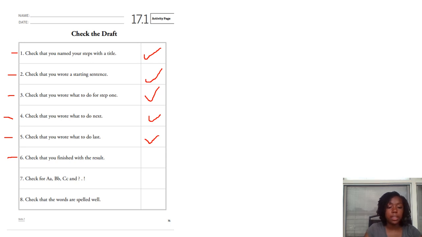Number 6 says, check that you finished with the result. So at the bottom it says, if you follow all of these rules, then what will happen? So remember we were talking about the toothbrush and toothpaste, brushing your teeth. If you follow all of these rules, then you'll have clean teeth. If you did the sun, if you follow all of these rules, you should have a nice sun. If you made a circle, if you follow all of these rules, then you will have a great circle, okay? Whatever it is, make sure it's there. If you follow these rules, then what will happen? Make sure you have your then what will happen. If you have that, give yourself a check. If not, pause the video, write it in there, and then give yourself a check.